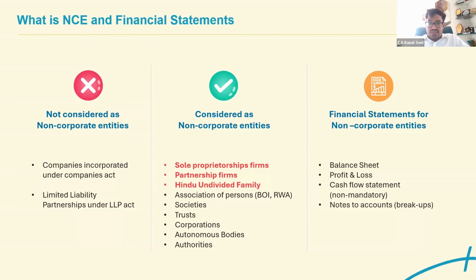If it is not in line with that, then you need to think about whether you want to modify the opinion or not. So for companies, there is a separate financial statements format as per Schedule 3 of the Companies Act. For LLPs, there is a separate guidance note.